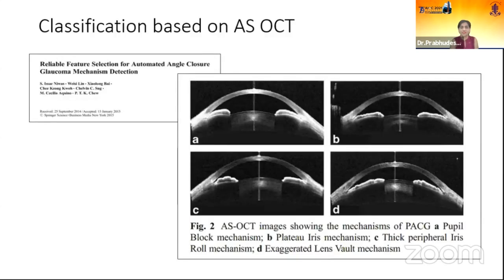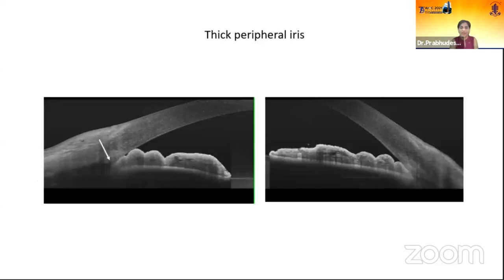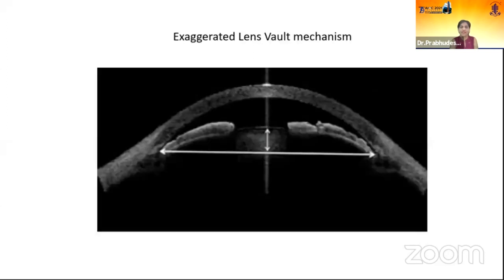There is a classification based on AS-OCT. These are the mechanisms of PACG. Four different mechanisms have been identified: pupillary block, plateau iris, thick peripheral iris, and lens vault.